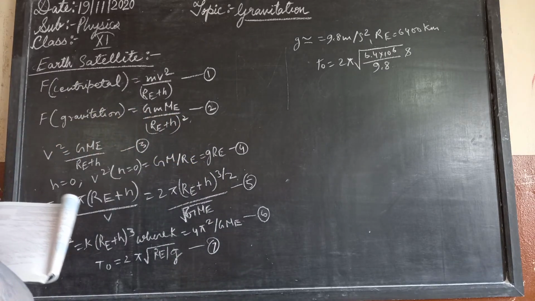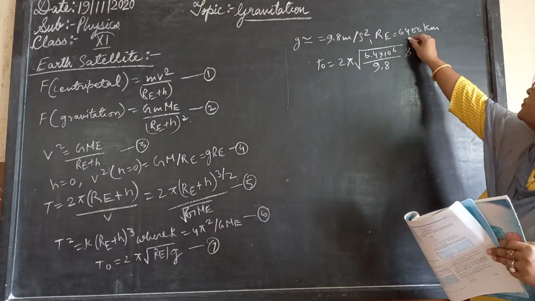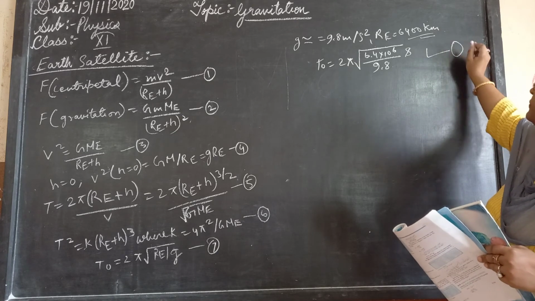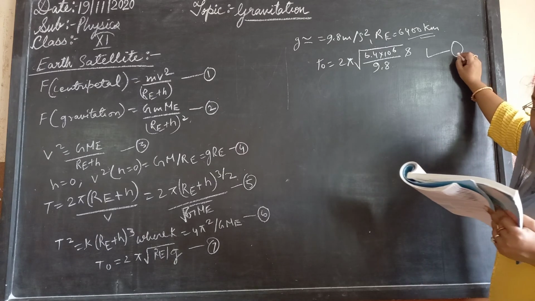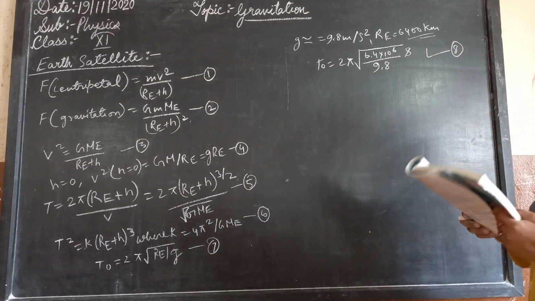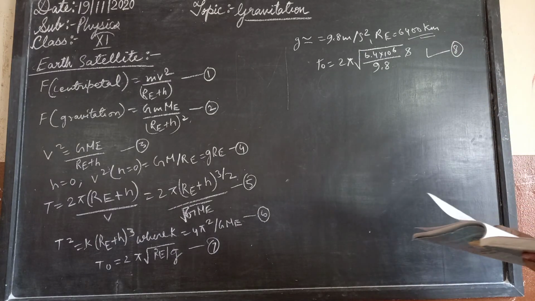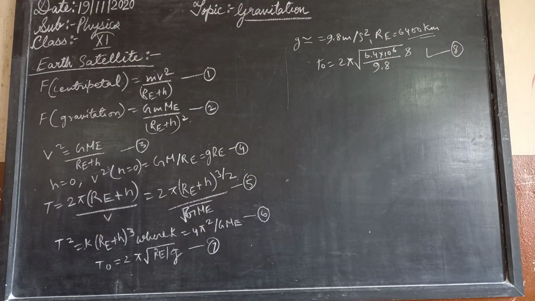Now if we substitute g equals 9.8 meter per second square, and R_E equal to 6400 kilometers, this will be the value of T_0, that is approximately 85 minutes, which is the eighth equation. And thus the Earth satellite's time period is numerically given by T_0, that is 85 minutes. So this is how long it takes for the Earth satellites to complete an orbit.